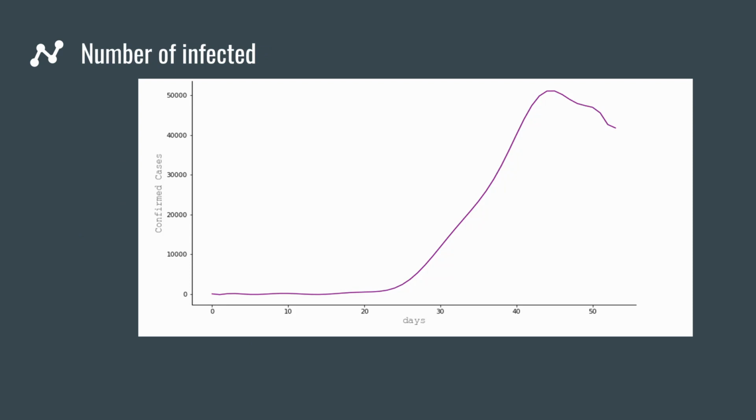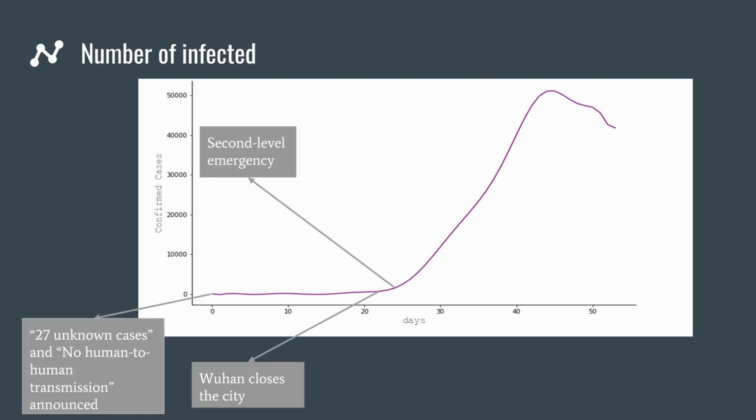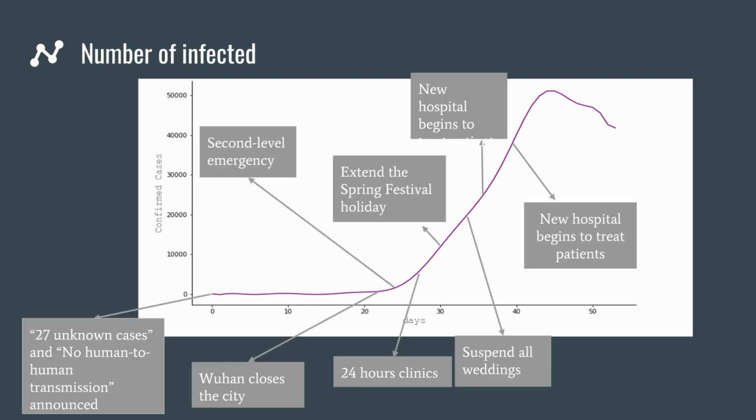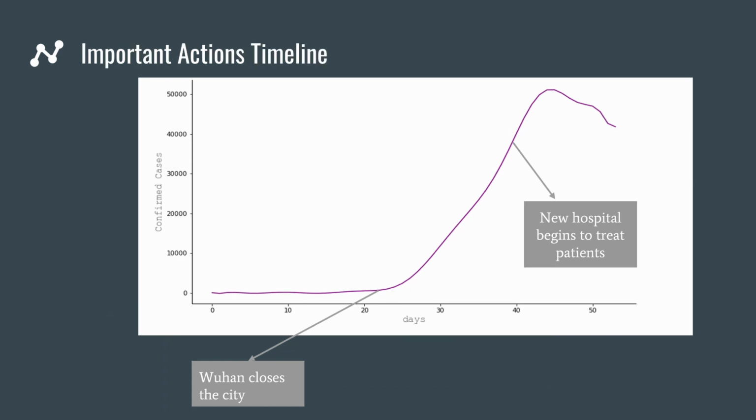We took a look at our raw data to start with of the number of confirmed cases over time, and we noticed a bunch of interesting characteristics with this. And the reason why you get such fluctuations is because of actions taken by the government. There's all these actions that the government has taken throughout time, and they have more or less effect on the rate of infected. 2 of these actions really stuck out to us as very important. And that is Wuhan closed down the city, and they also built a new hospital.